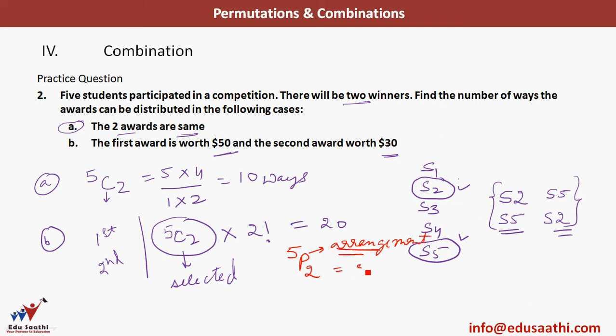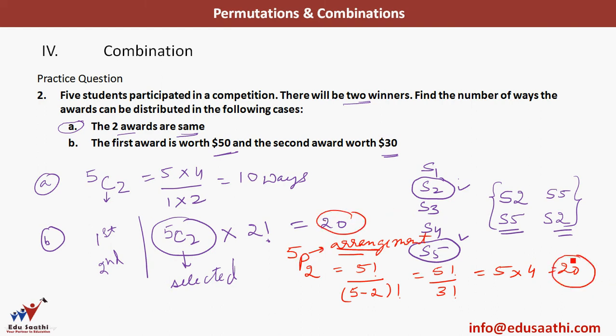This will give me what? 5 factorial by 5 minus 2 factorial. This is the formula we discussed before. So I have 5 factorial by 3 factorial, which is nothing but 5 into 4 or 20 ways. So I have the same answer. Here also I got 20, here also I got 20.